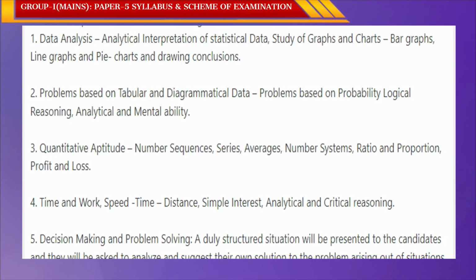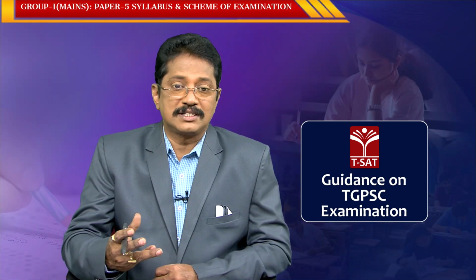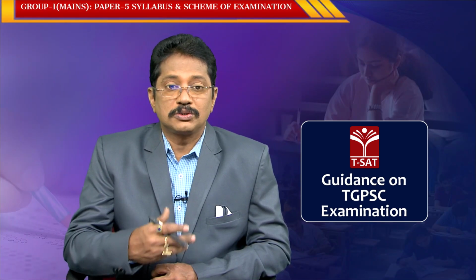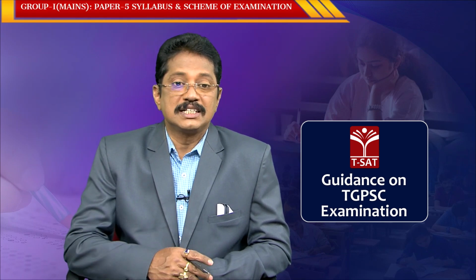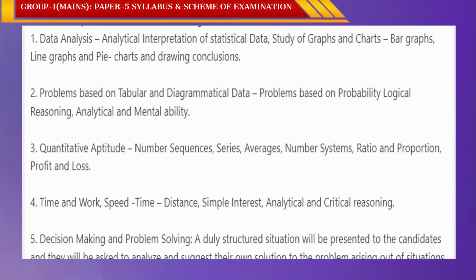Now, coming to the next one, quantitative aptitude. In quantitative aptitude, that is number sequence, number series, averages, number system, ratios and proportion, profit and loss. All these are concerned with the number system and number properties. So, they ask questions in this particular area. And the next ones are time and work, speed and time and distance, simple interest, analytical and critical reasoning.